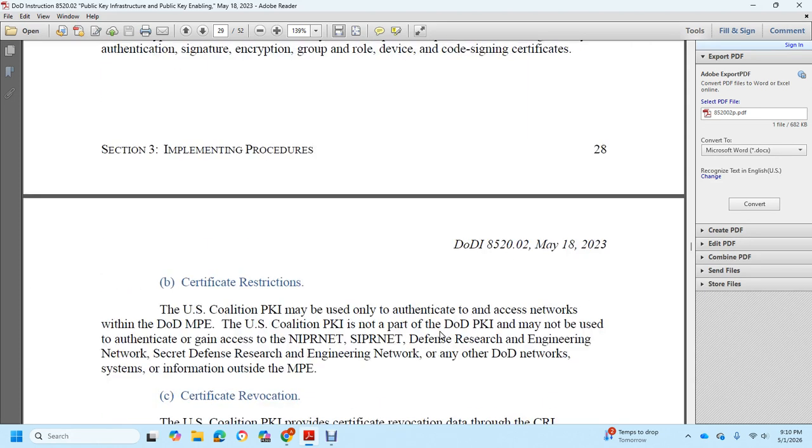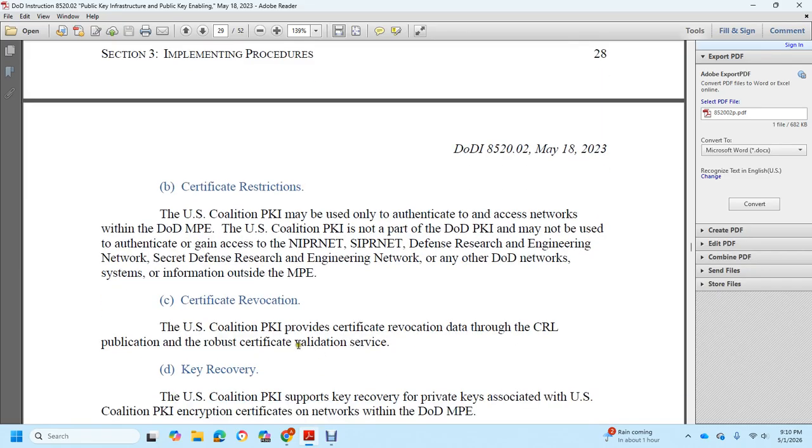signing certificates. Certificate restriction: U.S. Coalition Public Key Infrastructure may be used for authentication and access to the networks of the DoD MPE. U.S. Coalition Public Key Infrastructure with the DoD Public Key Infrastructure may not be used to authenticate or gain access to the National Internet Protocol, Secret Internet Protocol, Defense Research Engineering Network, Secret Defense Research Engineering Network, or any other DoD network or system information outside of the MPE.